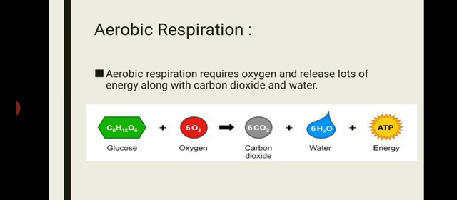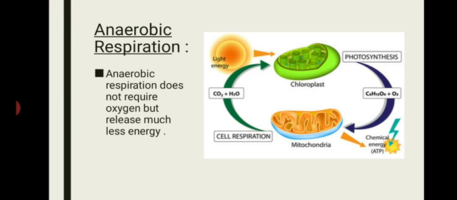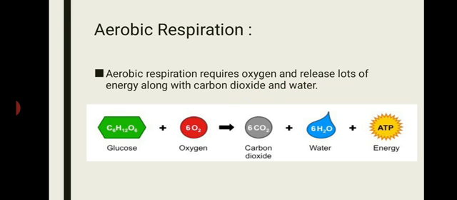Now the next type is anaerobic respiration. Anaerobic means they do not need oxygen, without oxygen. Anaerobic respiration does not require oxygen, right? And in return they also release less energy, so they do not get much energy. This respiration is most common in microscopic organisms like bacteria, yeast and other microscopic organisms. So in higher plants or higher animals, aerobic respiration is most important.